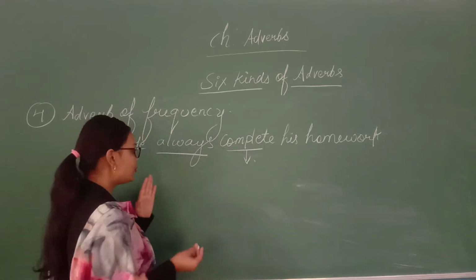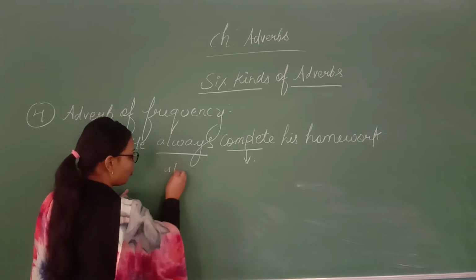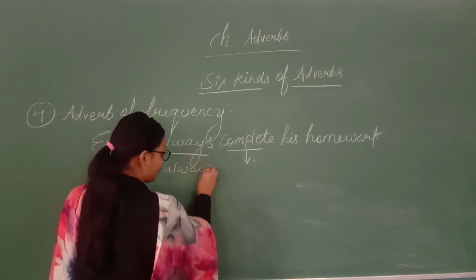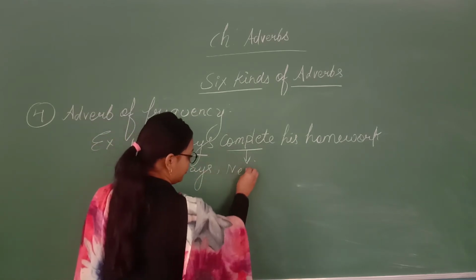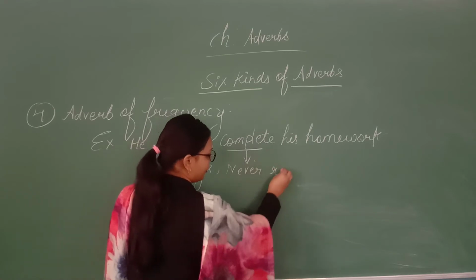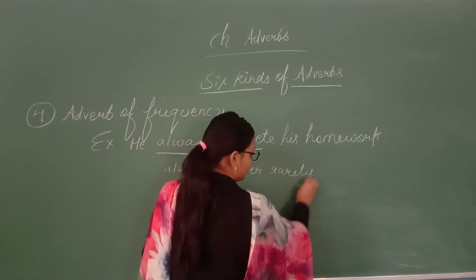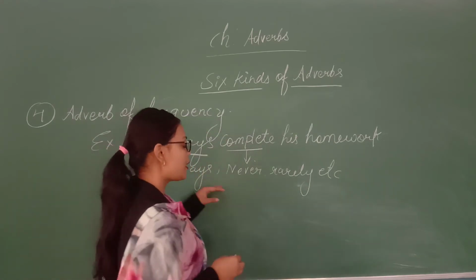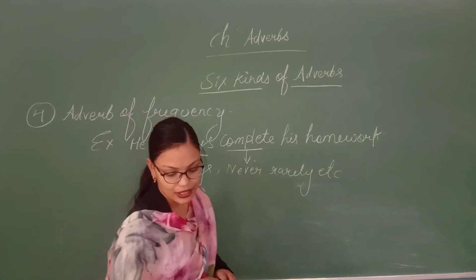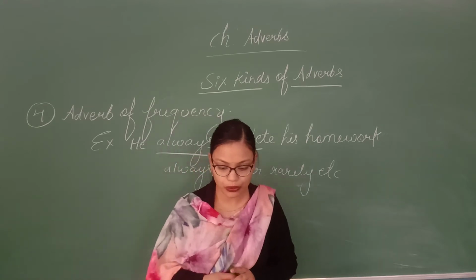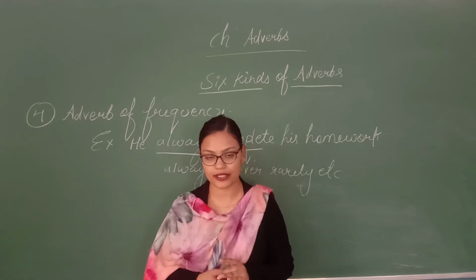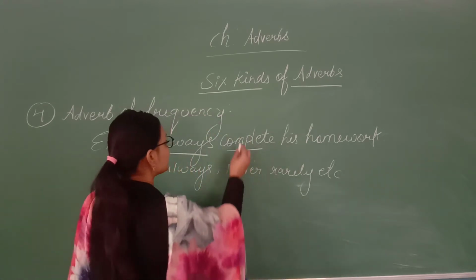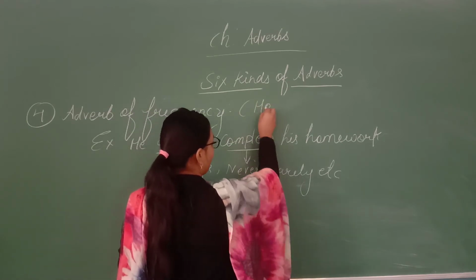So here you always need to learn words like always, never, rarely, etc. These are the words that come in adverb of frequency, in which you come to know how often the work is being performed. So always start questioning with how often.